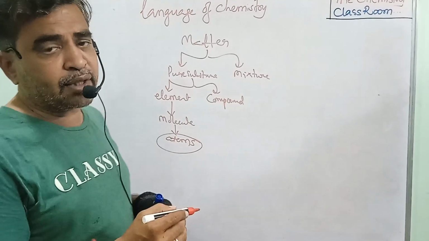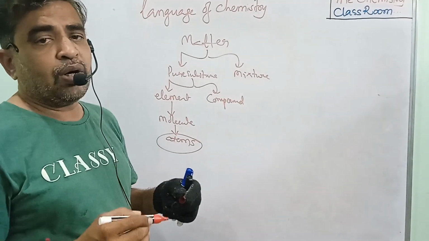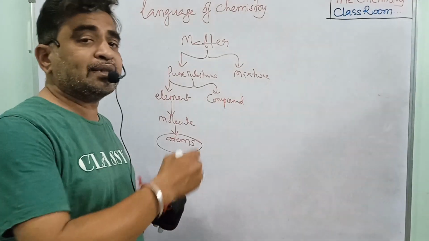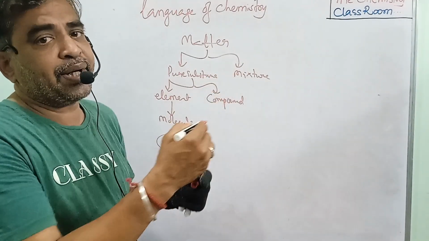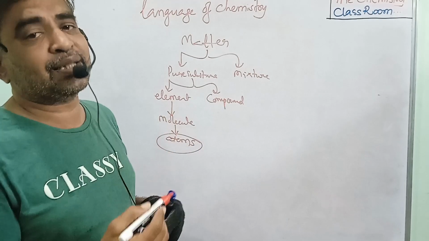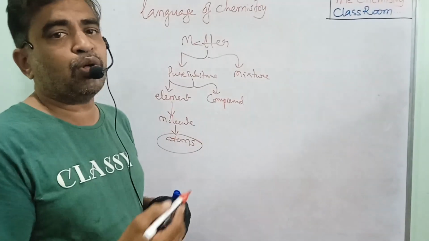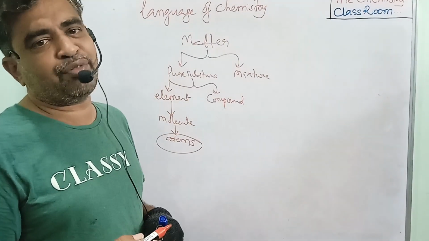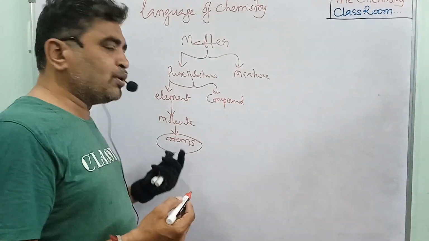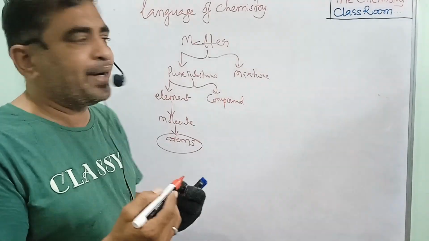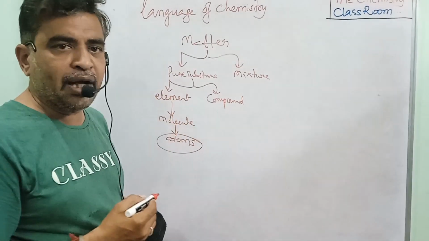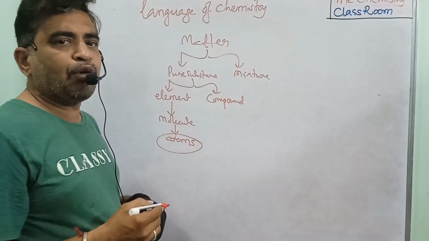Atoms: what is the atom? What particles do we have in the atom? What is the structure of the atom? We discuss that later. Why? Because it's a separate topic called atomic structure. Now we are not discussing atomic structure, because we have to learn about the language of chemistry. So about the atom, how they combine to form the molecule, how they combine to form the element, how they combine to form the compounds.